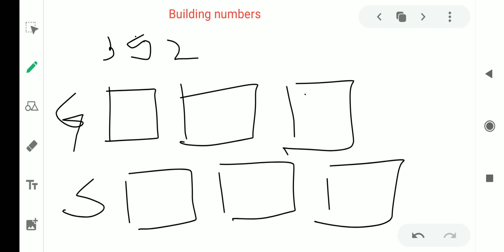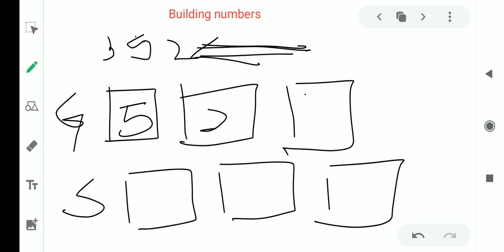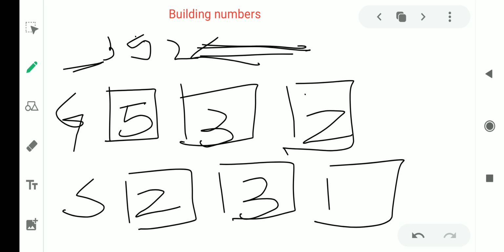If we have to build the greatest number, you have to check in the given digits, here 3, 5, 2, which is the greatest one. 5. So you place this 5 here. Then the second highest number is 3, place it here, and last is 2. So this is your greatest number. Same, the smallest you have to find out. Check which is the smallest digit: 2. Then 3, the second smallest, and then the highest. So this is your smallest number. But now a problem can come here.